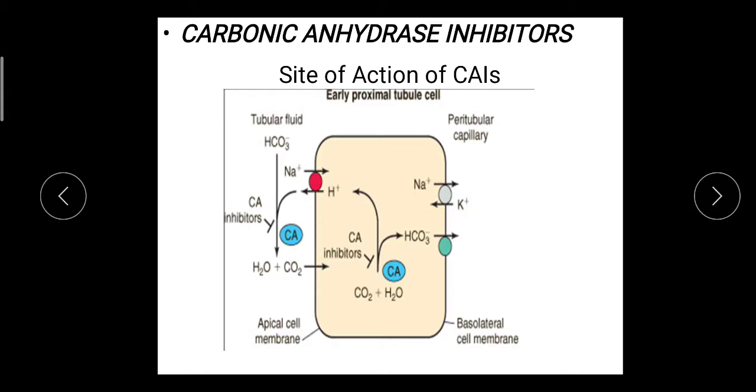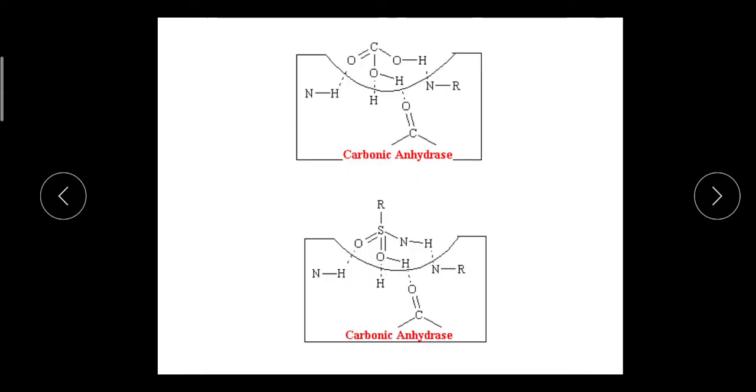They inhibit the splitting of carbonic acid into H plus and bicarbonate ion. By this way, H plus is not available for exchange with sodium. So sodium remains in the tubular fluid and gets excreted. Sodium is followed by water, so the volume of water in the tubular fluid increases. This is the mechanism of action.